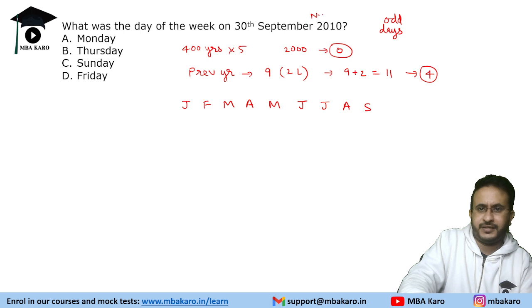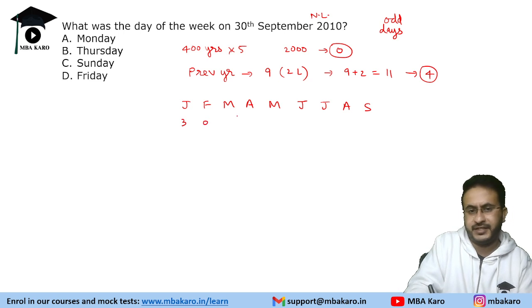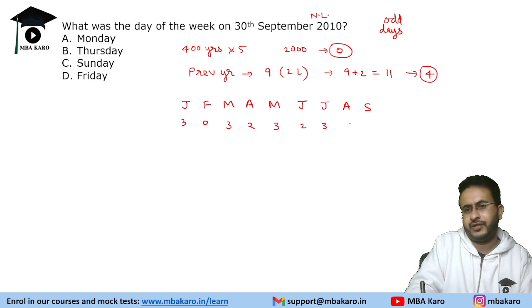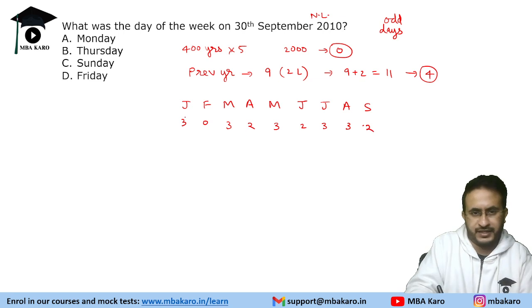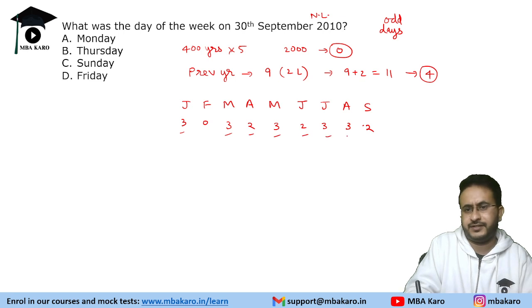It is not a leap year. So in January, we have 3 odd days, Feb 0, because 28 days. March, 3 odd days, April, May has 31 days, June, July, August, and for September you have to go to 30, so 2 more odd days. So it's 3, 3, 6, 8, 8, 5, 13, 13 plus 6, 19, 21.